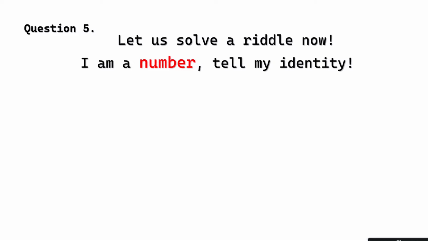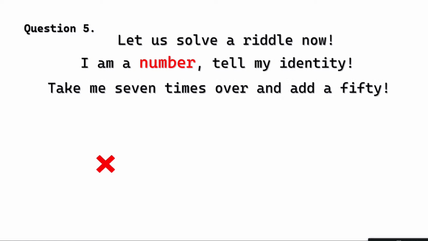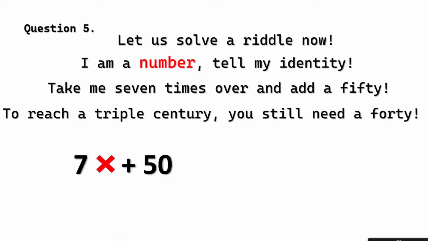So missing number, we're going to call you x. After that, the second line of the riddle says, hit me 7 times over and add a 50. Okay, 7 times over, that means 7x, and add a 50, plus 50. So 7x plus 50. The last line says, to reach the triple century, you still need a 40. That's the last line of the riddle.